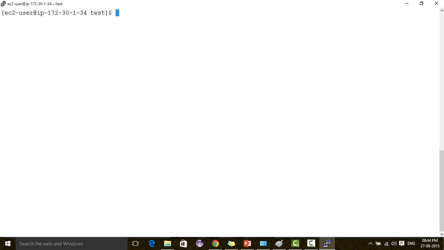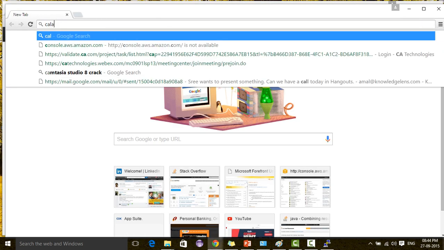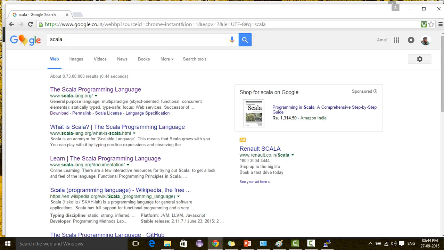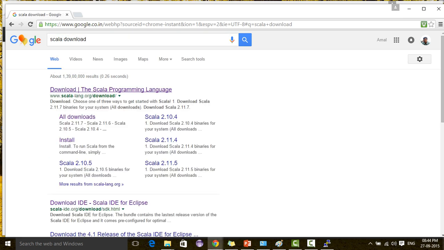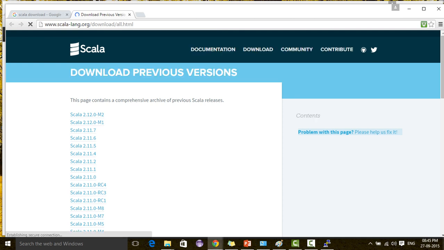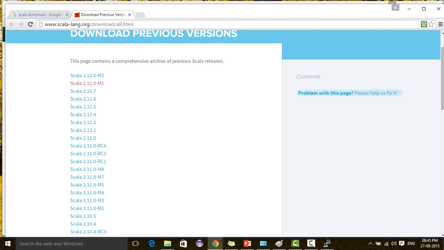This is my Linux command line. Here I am typing scala. Command not found. It's not installed on this machine. So I am going to download Scala from the internet and install it here. Scala download. We'll go to all downloads. We'll download the 2.11 version.